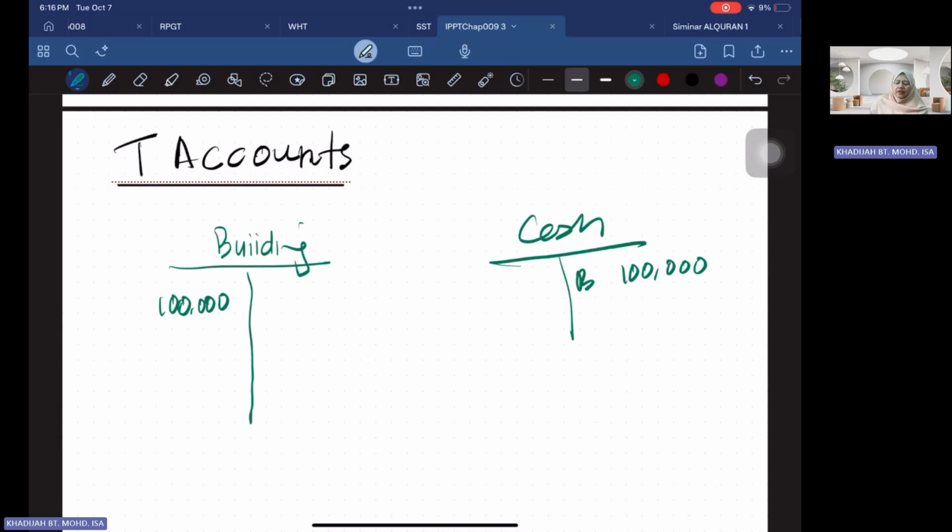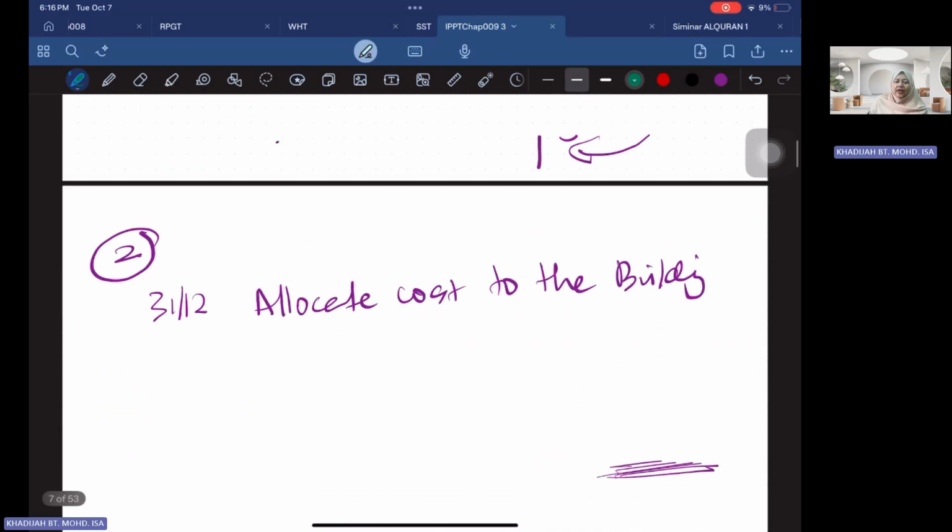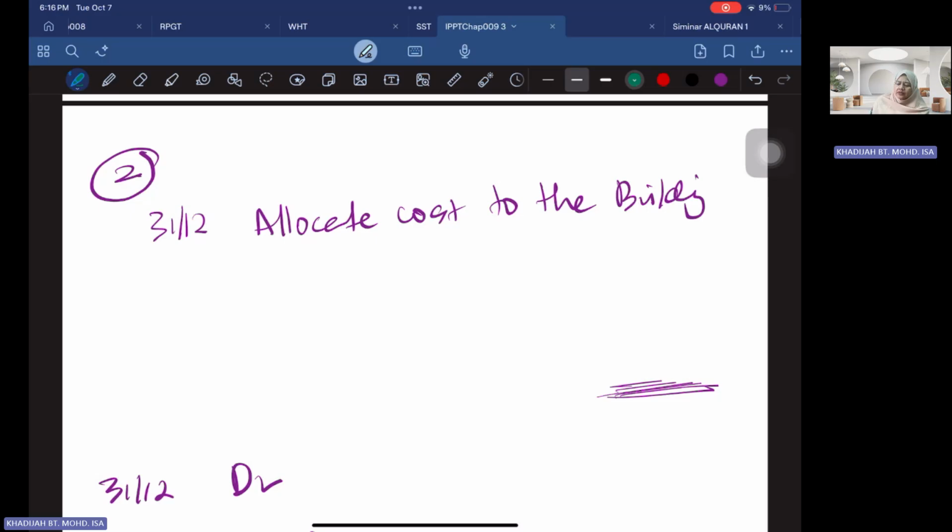The next one is to allocate cost to the building. Say the building costs you 100,000, you have to look for the depreciation for the year. Assuming you are using straight line basis, it is the cost minus the residual value over the number of years.